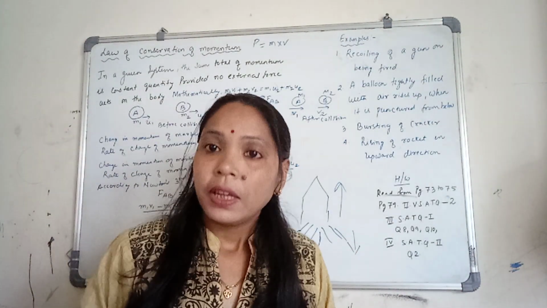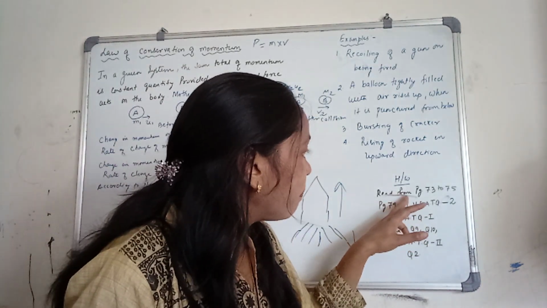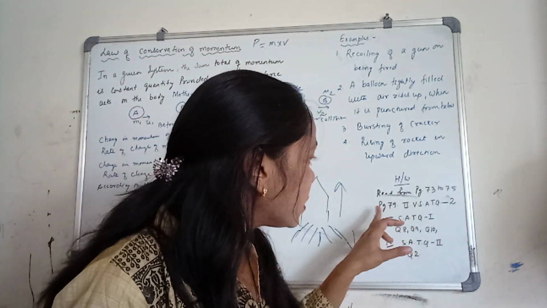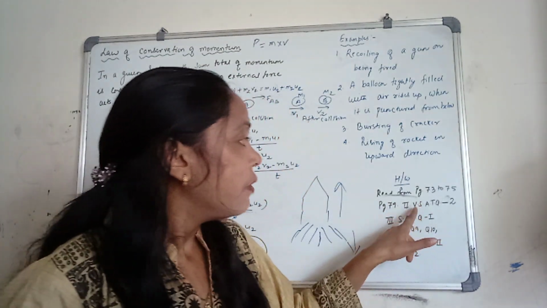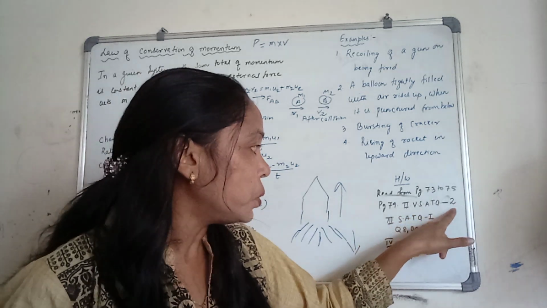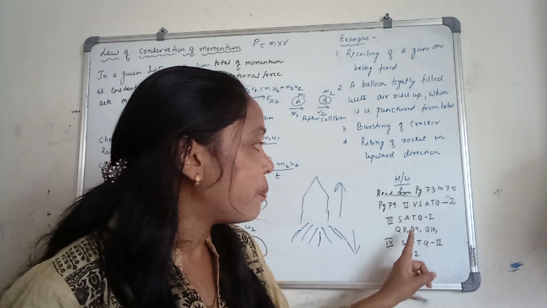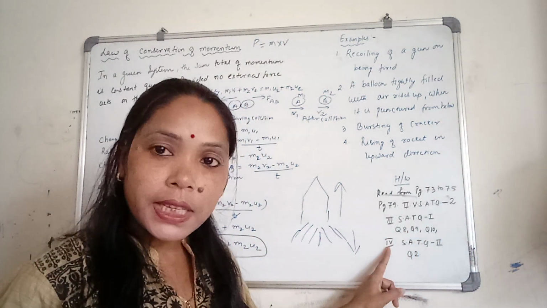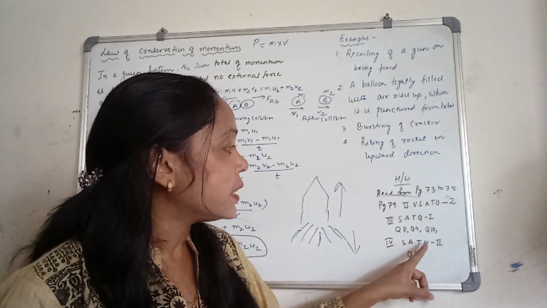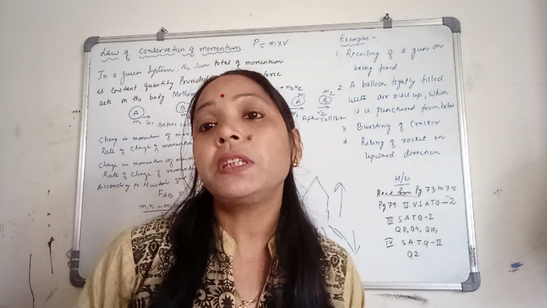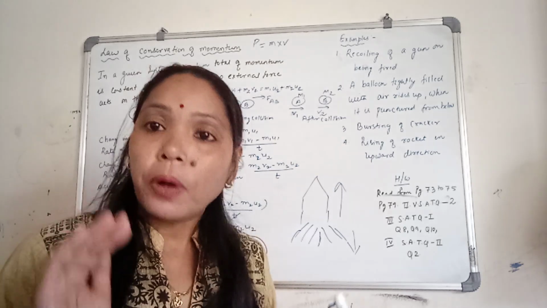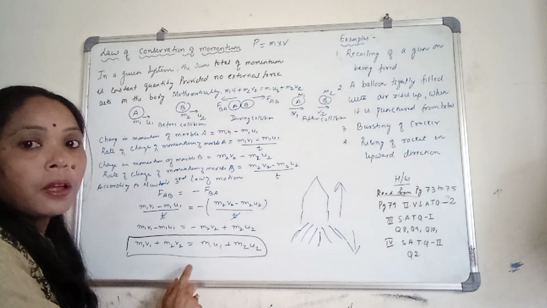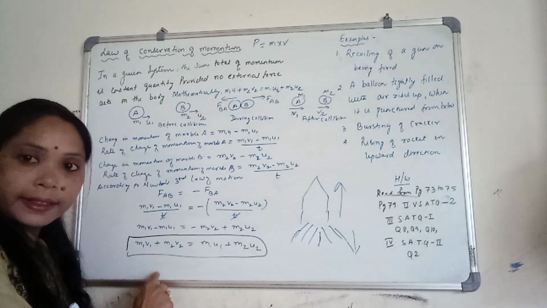Now your work is to read the chapter from page number 73 to 75 and write down the answers to these questions. On page number 75, very short answer type question number 2; then short answer type 1, do questions 8, 9 and 10; and from short answer type 2, do question number 2. In question number 2, you have to do the mathematical expression of the law of conservation of momentum.